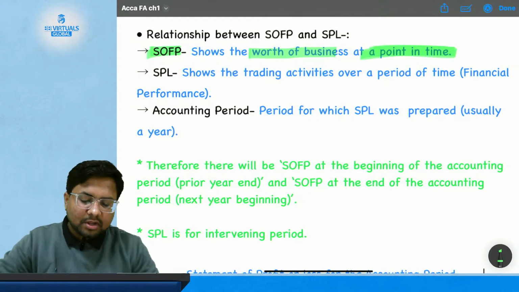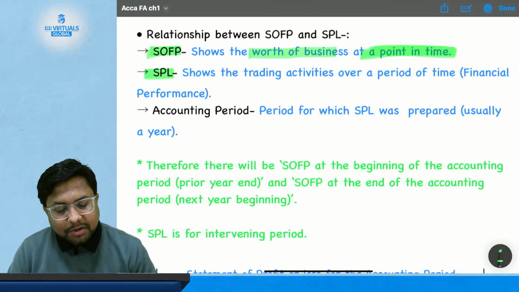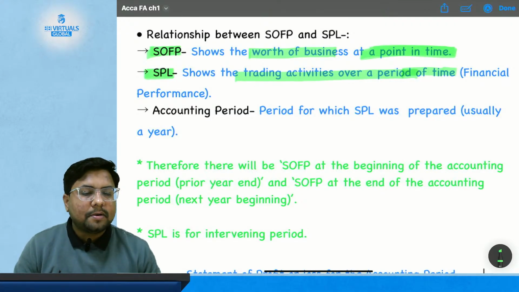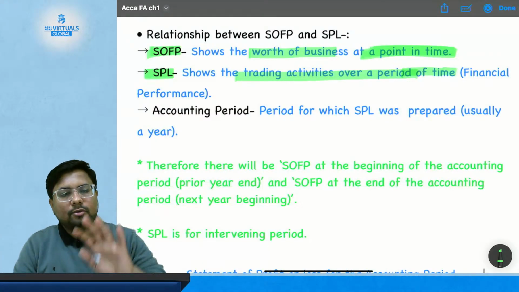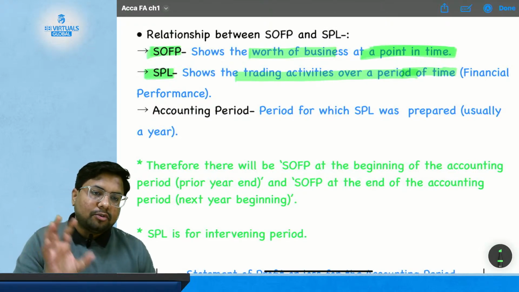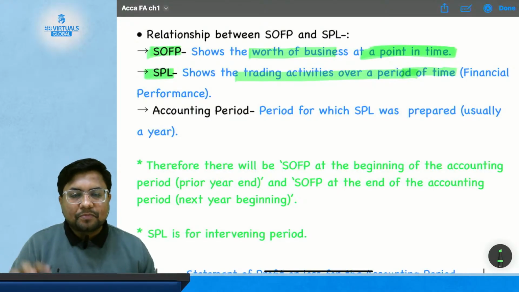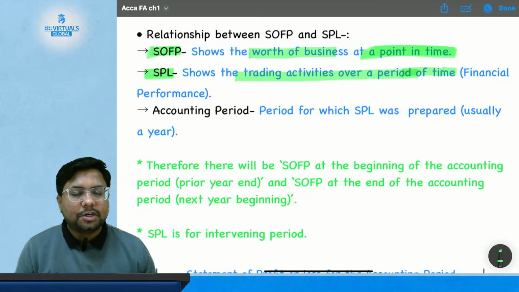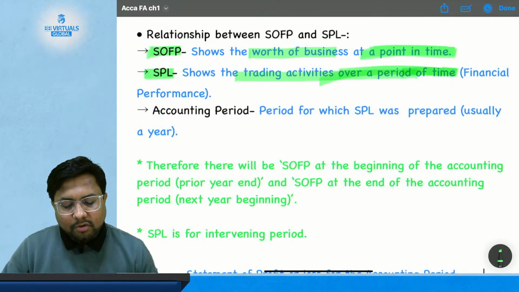Now, what is SPL? The statement of profit or loss shows the trading activities over a period of time. Whatever the sales and profit or loss I have incurred in quarter 1, quarter 2, quarter 3, quarter 4 is going to be shown in the statement of profit or loss. Same for the first half of the year, the second half, and the entire year. So the statement of financial position deals with a particular point of time, but the statement of profit or loss deals with the accounting period, over a period of time.